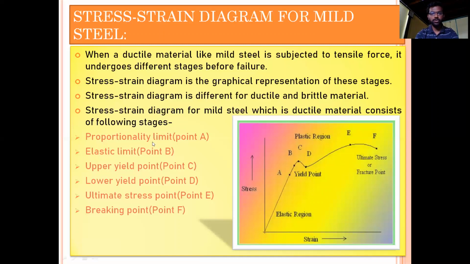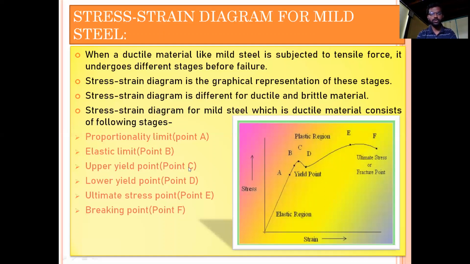So first one is proportionality limit. Here in this diagram it is denoted by point A. Second one is elastic limit, denoted by point B. Third one is upper yield point, which is denoted by point C. Lower yield point, which is denoted by point D. Ultimate stress point, that is denoted by point E, and breaking point, or you can say fracture stress, that is denoted by point F. So let us see what are these things one by one.